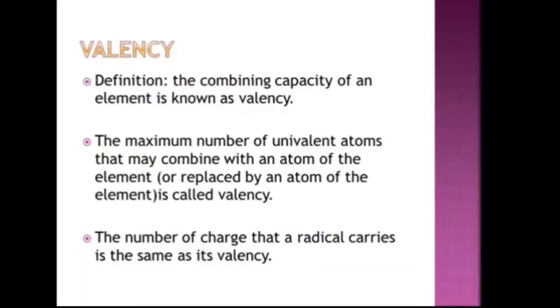The next definition is the maximum number of univalent atoms. What are univalent atoms? Atoms having one valency. The maximum number of atoms having one valency that may combine with an atom of the element or be replaced by an atom of the element is called valency. So whenever we take any element, the number of univalent atoms it reacts with is known as its valency. Third, the number of charges that a radical carries is also known as valency. Whatever charge a radical carries, that charge is the valency of that radical.